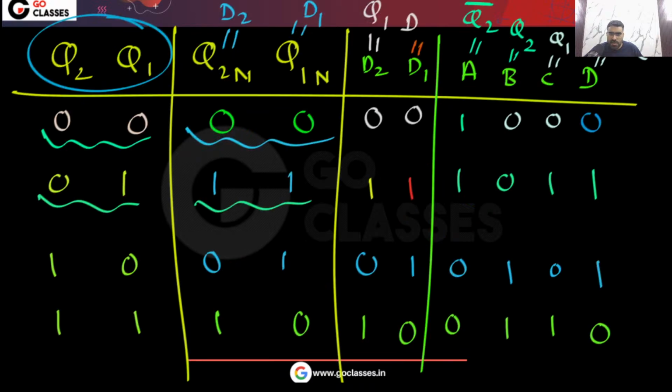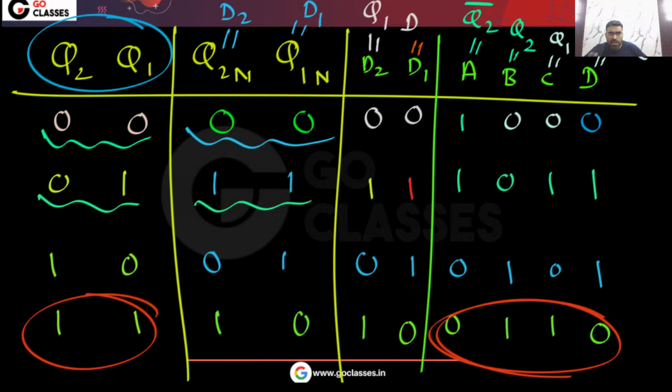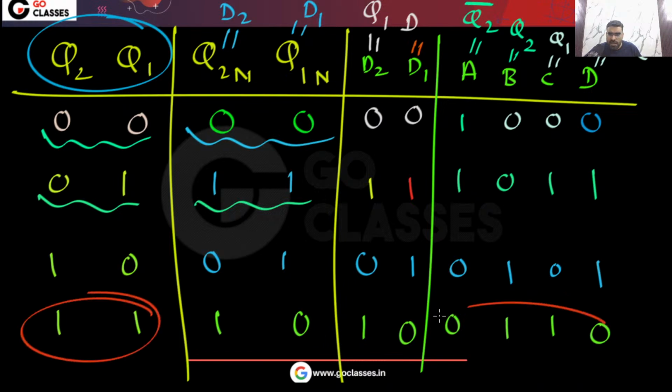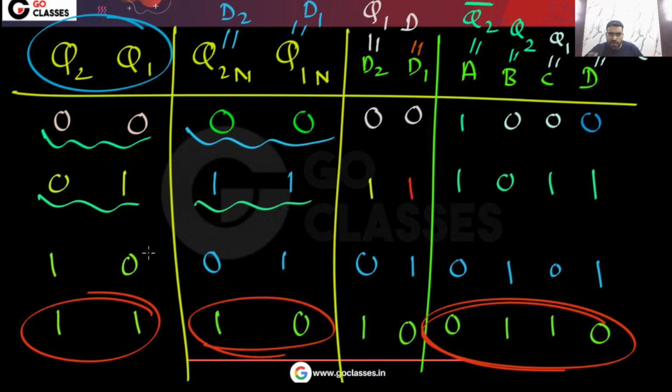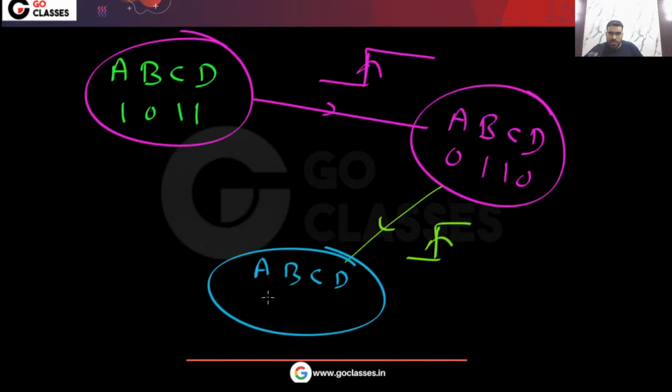So you can see, if this is your current ABCD value, this is your current state. If you are in this state, then the ABCD value will be this. After the clock pulse, the next state will be 10, so your next ABCD value will be 0101. You can see the ABCD value is changing, right?